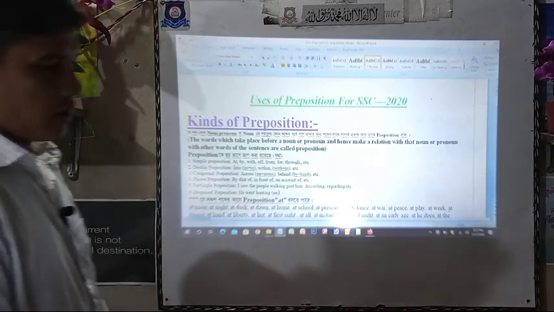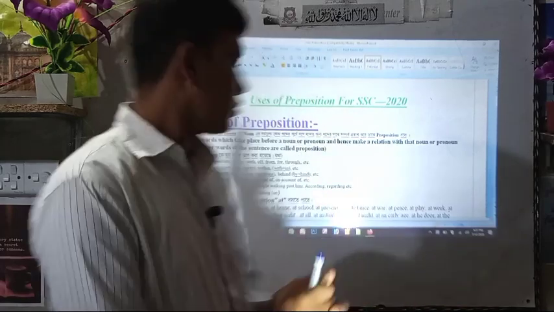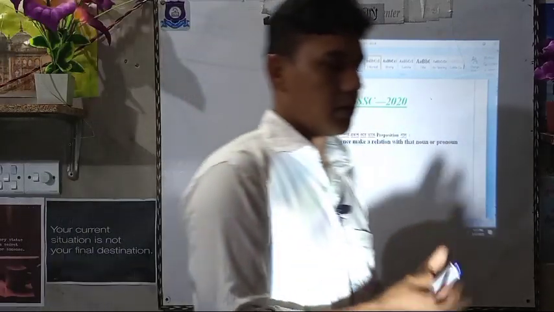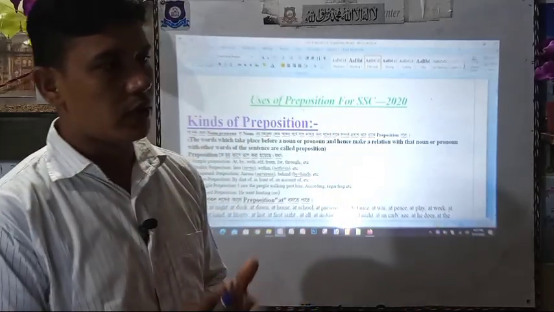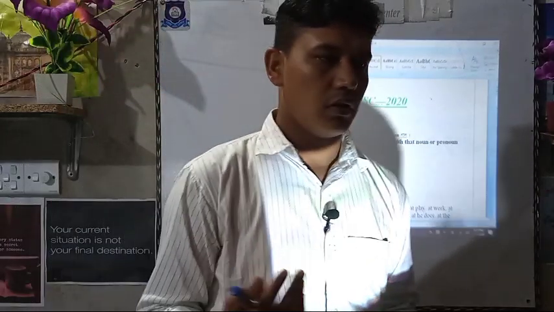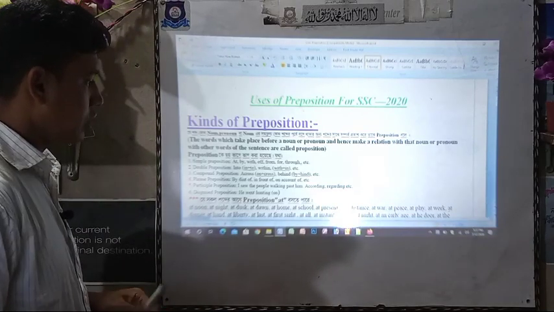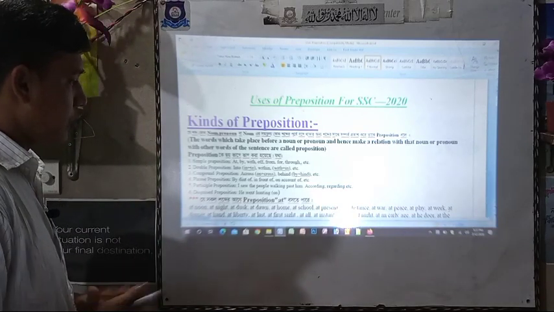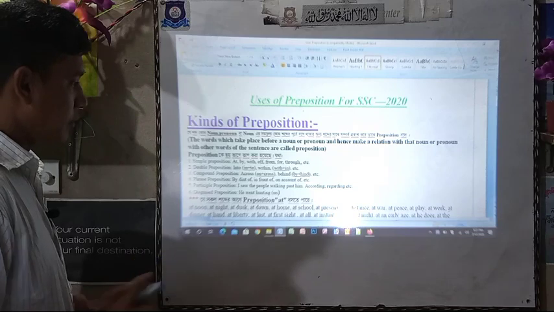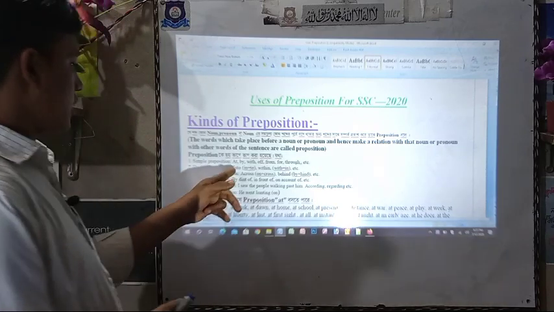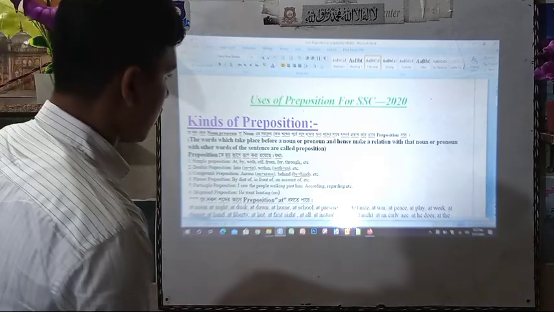Double means adding 1 plus 1, such as in plus to. I told you that we use in before a big place, and to means to someone, to somebody, to some country. To plus a noun we can use, such as into.